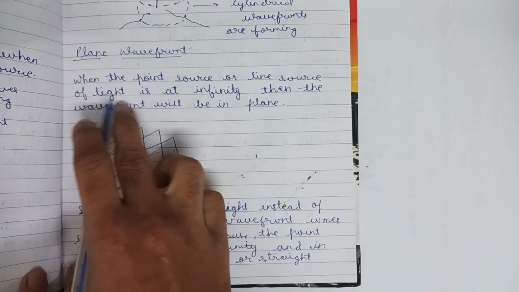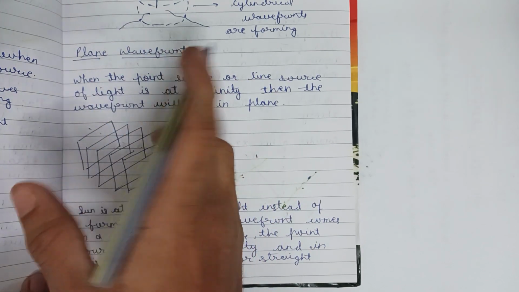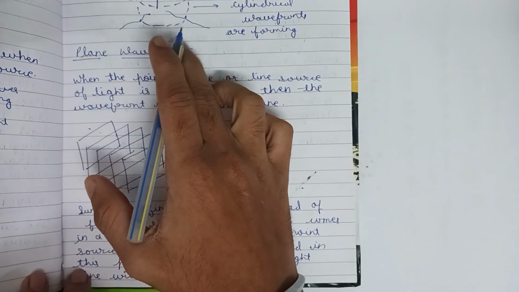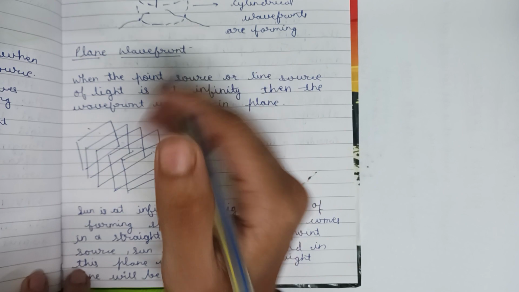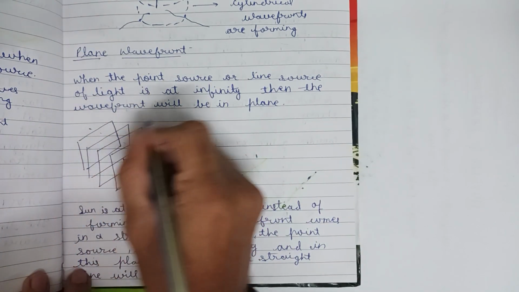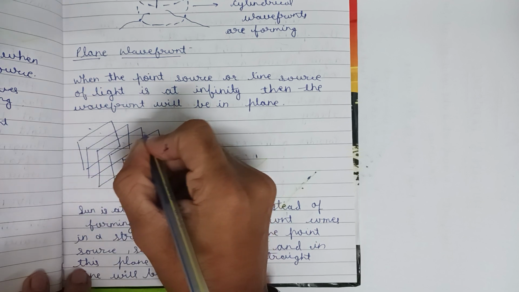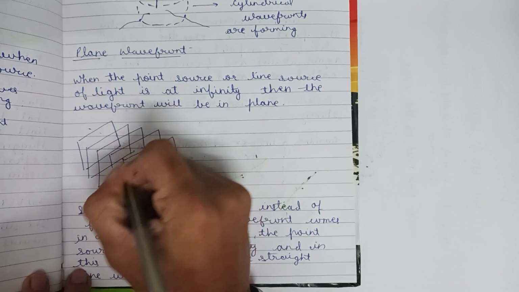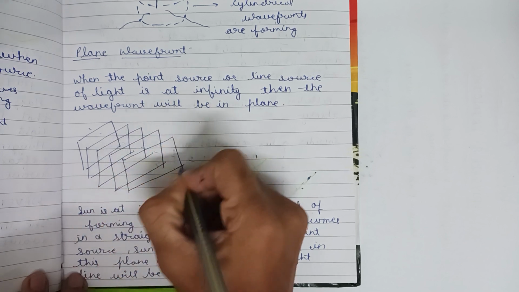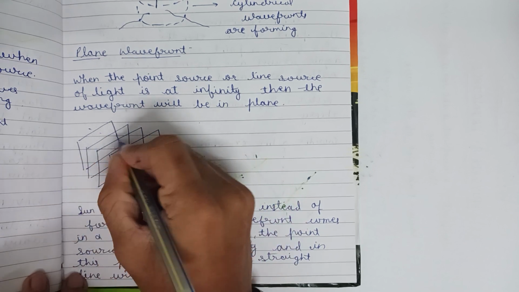When either source, line source or point source, is present at infinity, then the wavefront after some time will be in the form of planes, so this is called a plane wavefront.